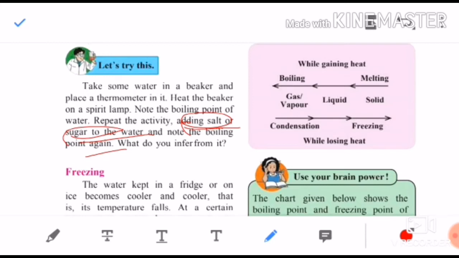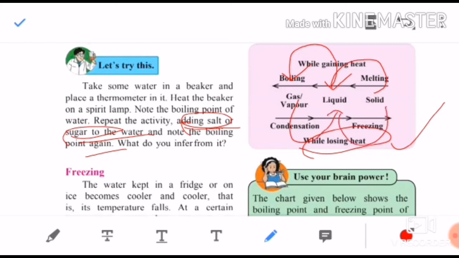And this is the diagram. When heat is gained, what happens, children? Solid melts, it gets converted into liquid. When it is liquid and gets more heat, it boils and gets converted into gas. Now while losing heat, what happens? Gases get converted into liquid and liquids get converted into solid. Solid means now they got frozen.